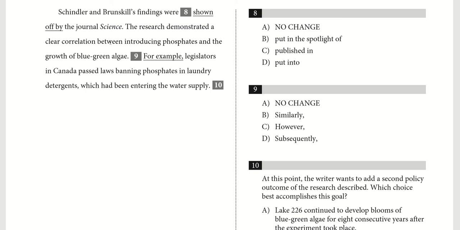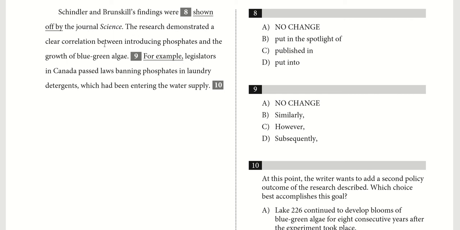So it was discovered that phosphates at least correlate with the growth of blue-green algae. So they banned phosphates to have less blue-green algae. And luckily, D fits or is exactly what we need. "Subsequently" means just, it's not necessarily "consequently." It's a little bit different. "Consequently" means something is the direct result of something else. "Subsequently" usually means something along the lines of just next, or after that, which is exactly what we want here.